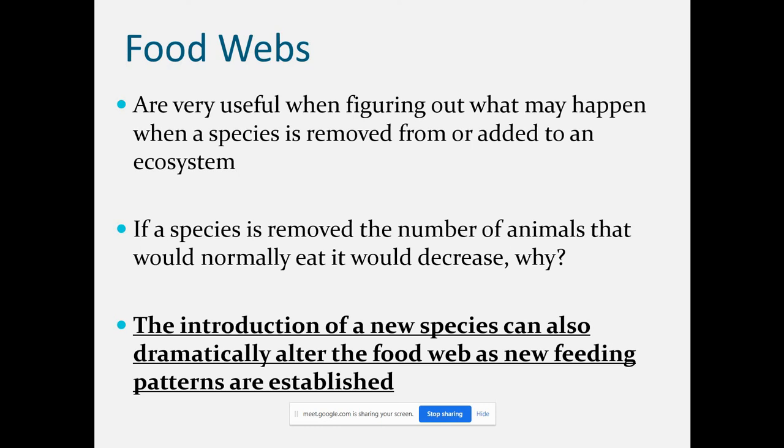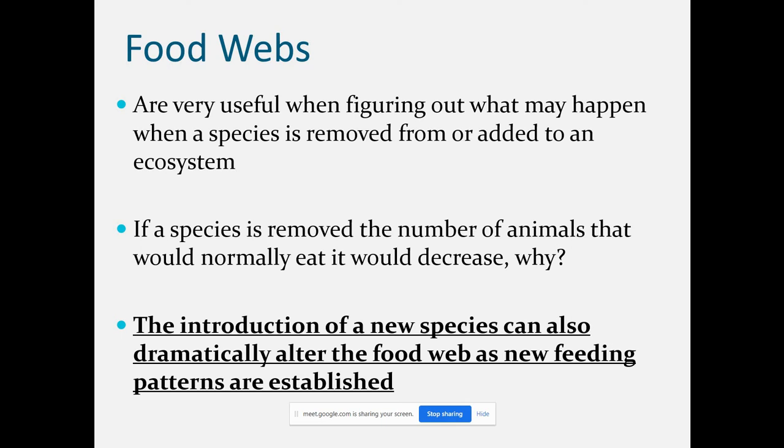What is a food web? Food webs are very useful when figuring out what happens if a species is removed, the number of animals that would normally eat it would decrease. So the introduction of a new species can also dramatically alter the food web, as new feeding patterns appear. Sometimes there may be a new feeding pattern, means one animal can be dependent on different kinds of food. So this establishes a different pattern.